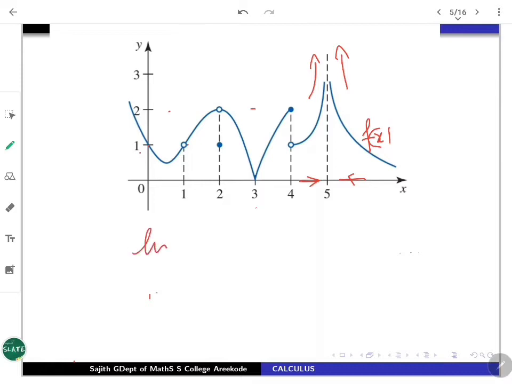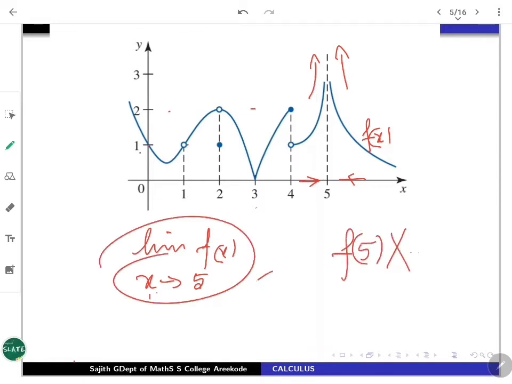So the limit of f of x as x tends to 5 does not exist, right? More than that, evaluation is also not there. The limit is also not there, but it is slightly different from the missing limit at 4.